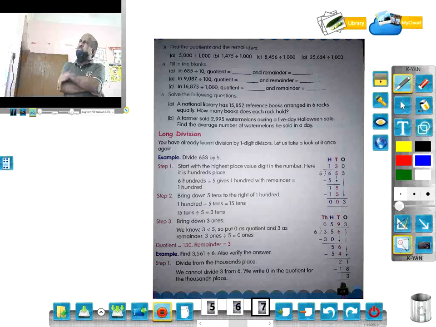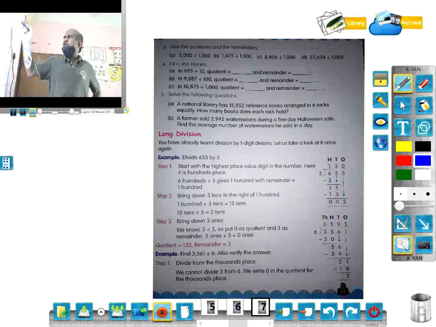Fill in the blanks. In 685 divided by 10, find the quotient and remainder. So by that rule only, you can divide and get the quotient as well as the remainder. And here also: the National Library has this number of reference books arranged in 6 racks equally.